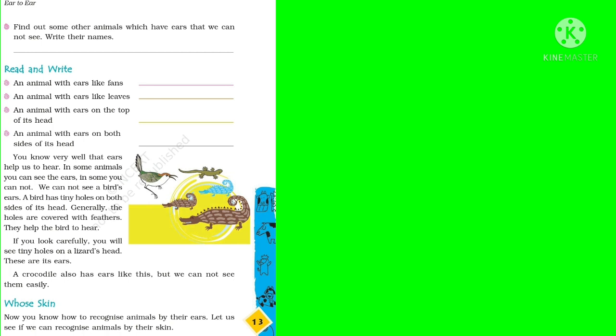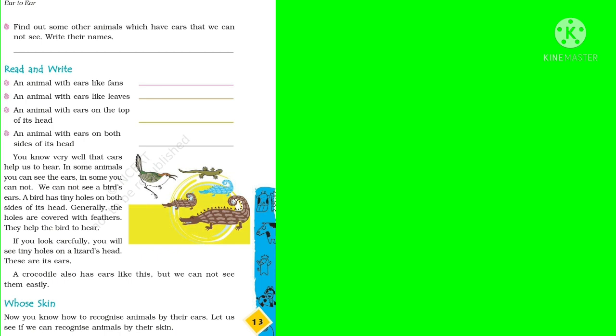Find out some other animals which have ears that we cannot see. Write their names. As I told earlier, we cannot see the ears of birds and reptiles. You can write some names like hen, crow, duck, and reptiles like crocodile, lizard, etc.